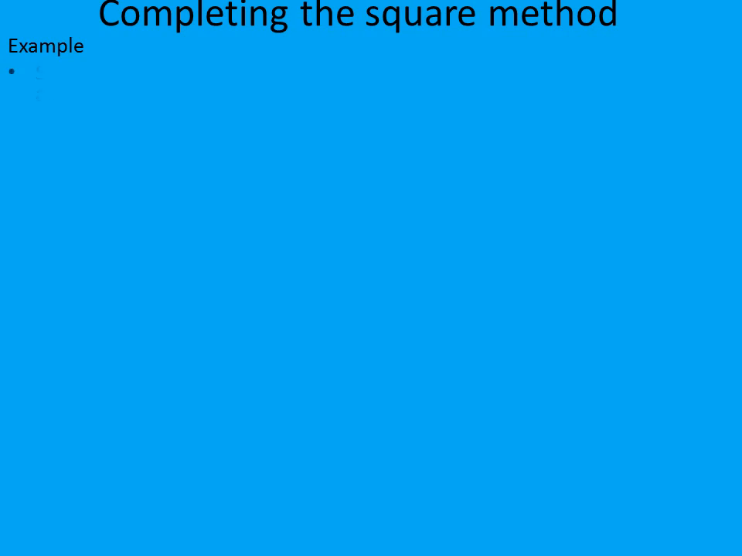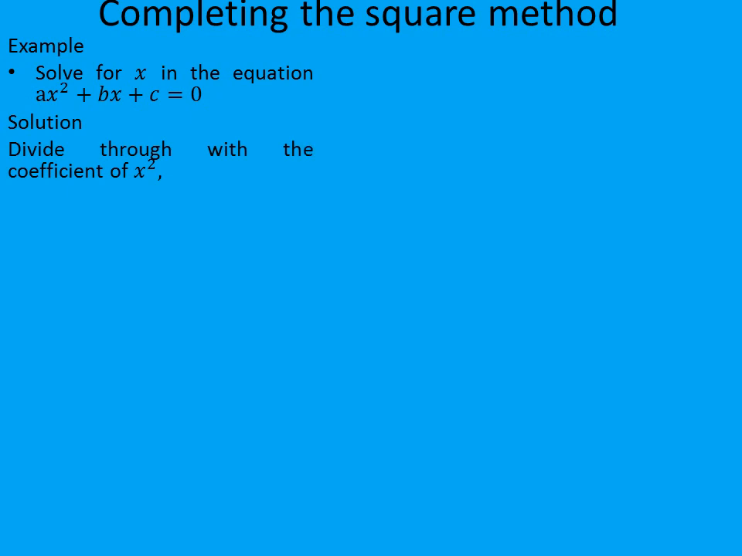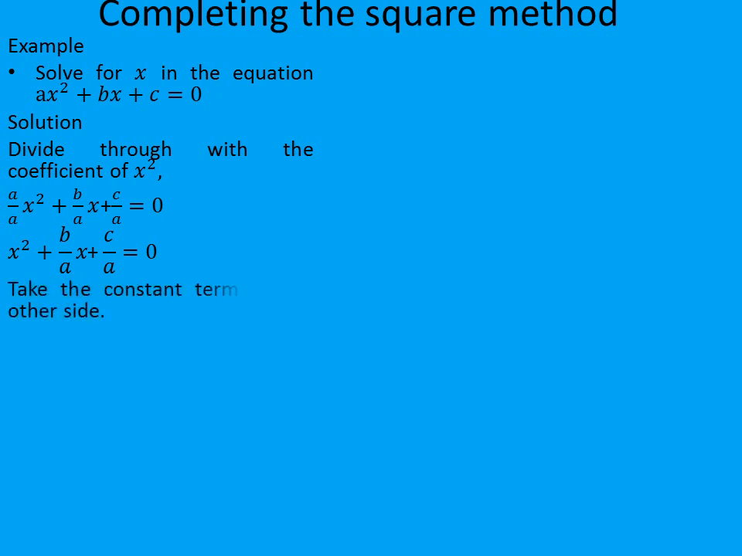Let's take an example. Solve for x in the equation ax squared plus bx plus c is equal to 0. So solution, like we did in the first example, we divide through with the coefficient of x squared, which is a. So we have x squared plus b over a x plus c over a is equal to 0. So we are going to move the constant term to the other side. So we have x squared plus b over a x is equal to minus c over a.